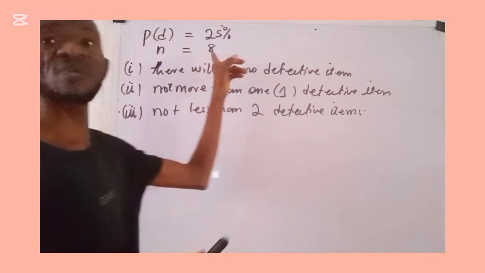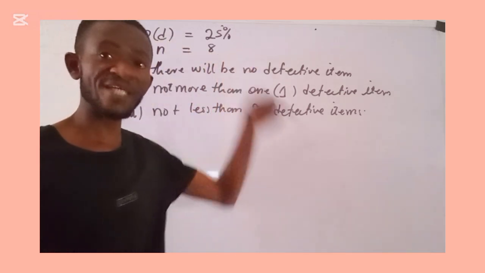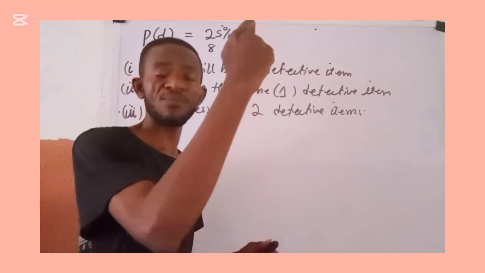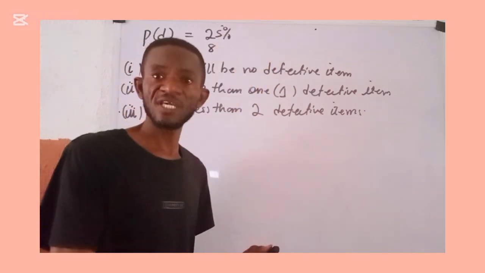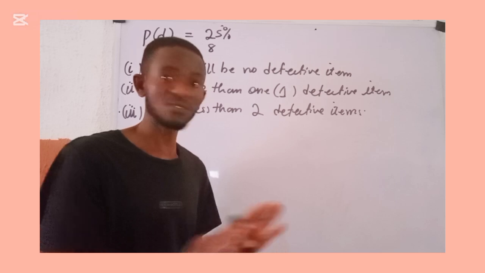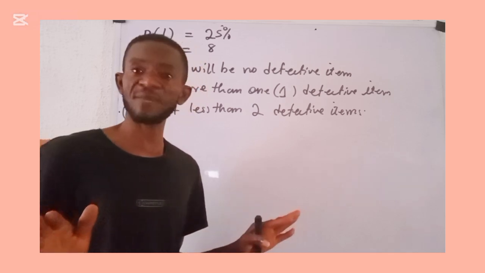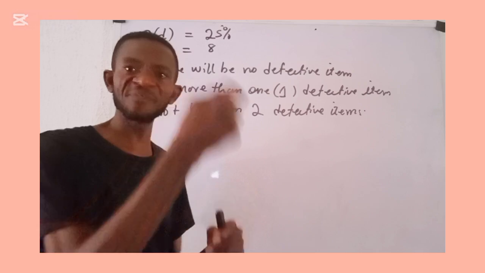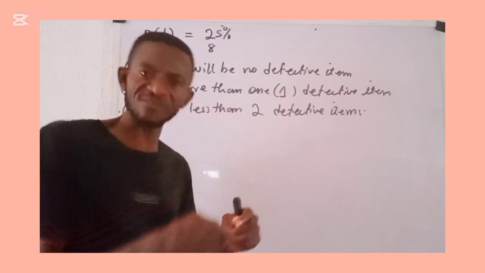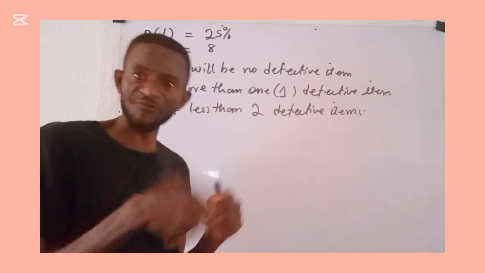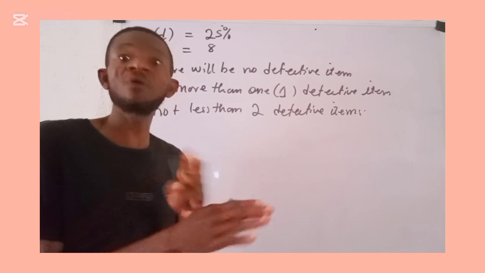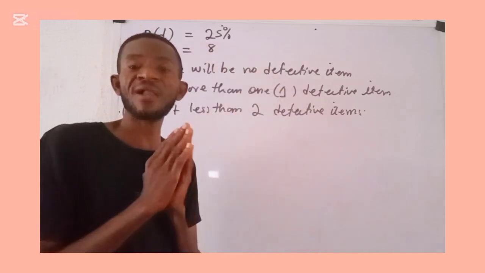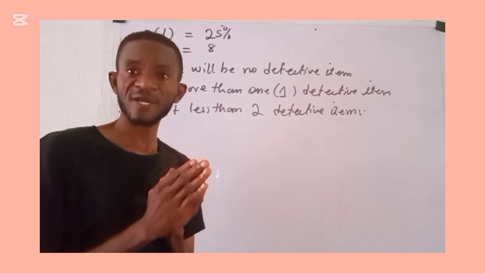You repeated it 8 times, the number of trials. If you flip a coin, it is either a head or tail: a Bernoulli trial. But the moment you repeat it, you are repeating Bernoulli trials, giving what we call binomial trials or experiments.